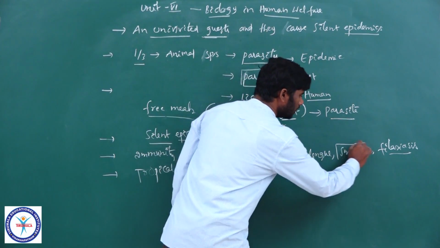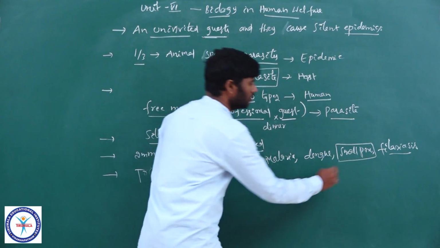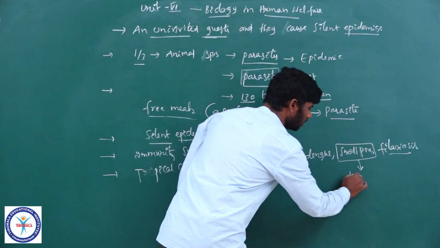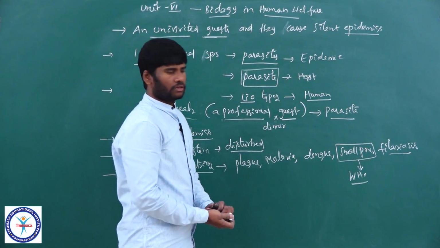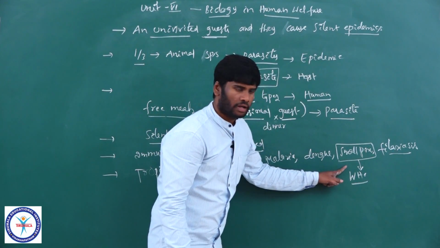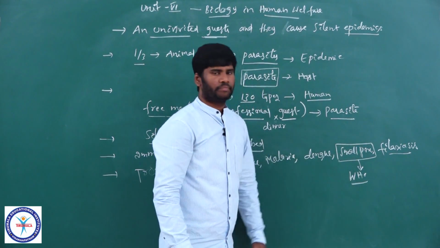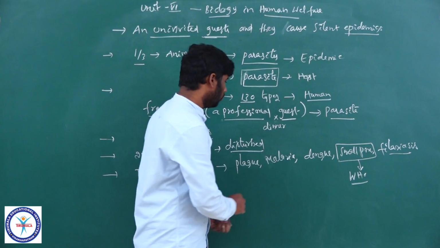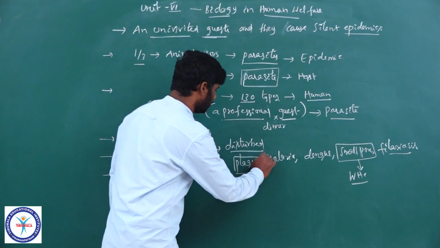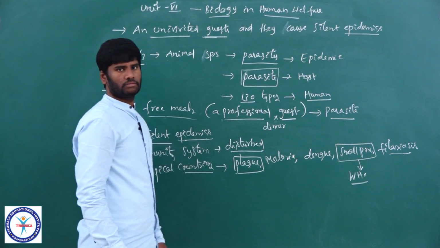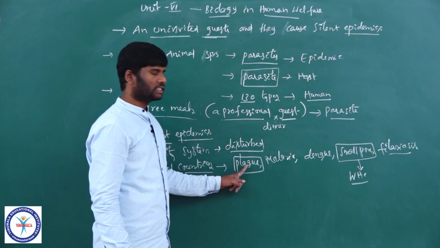Smallpox was completely wiped out from the earth's surface due to the efforts of WHO, the World Health Organization. Plague, which killed many people in the past, is now a part of history.